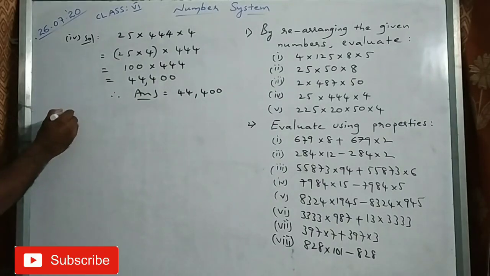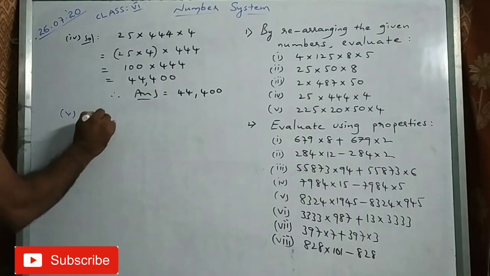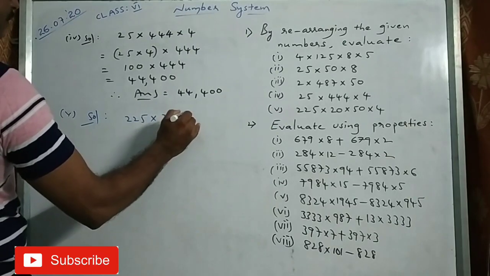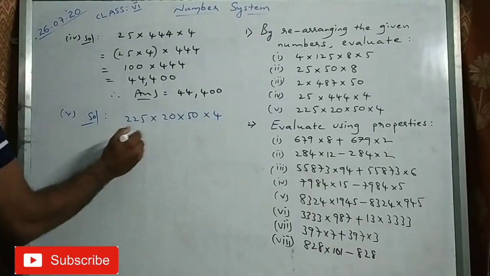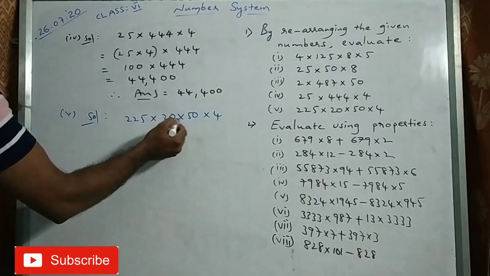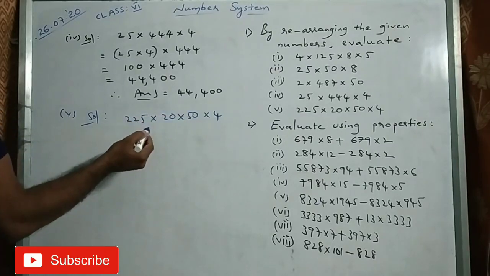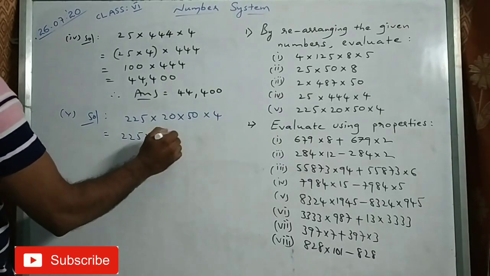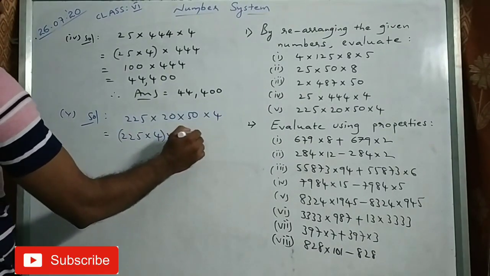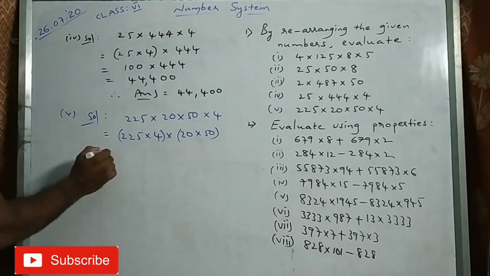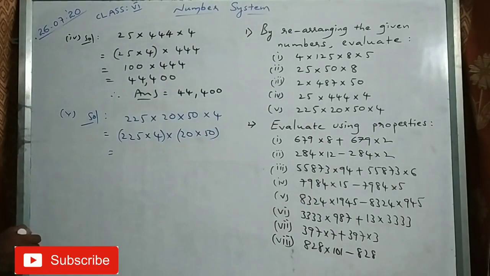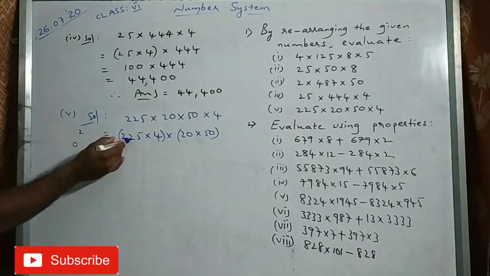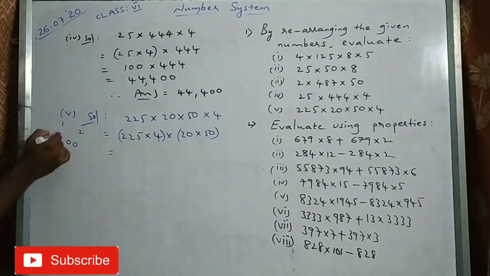Fifth one, same model. 225 into 20 into 50 into 4. So these 2,000, right? 5 2s are 10. 50 20s are 1000. So I'll make 225 into 4 together into 20 into 50 together. Okay. 225 4s are how much? 4 5s 20. 4 2s are 8 plus 2 10. 4 2s are 8 plus 1 9.